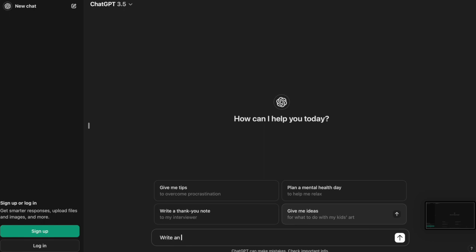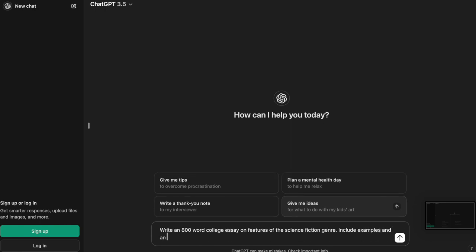All right, this is a free version of ChatGPT. It's a little bit older. It's ChatGPT 3.5, and I'm going to give it a very simple prompt and ask it to write an 800-word college essay on features of the science fiction genre. I want it to include examples and an APA reference page, and we'll see what it generates.